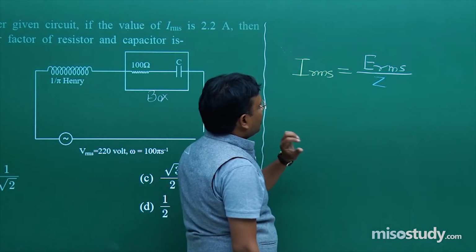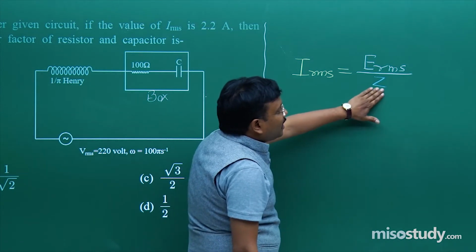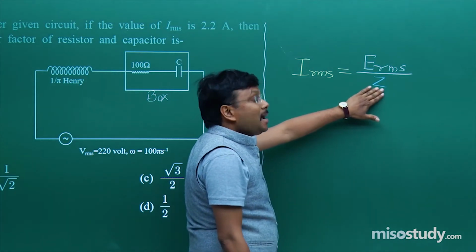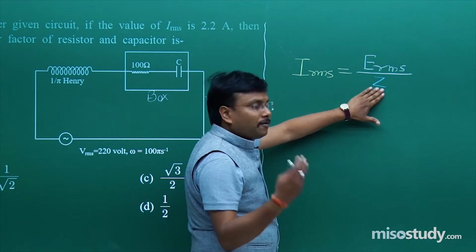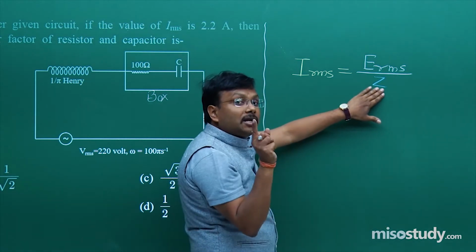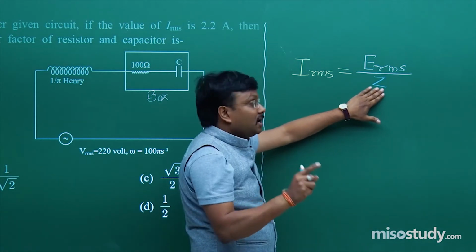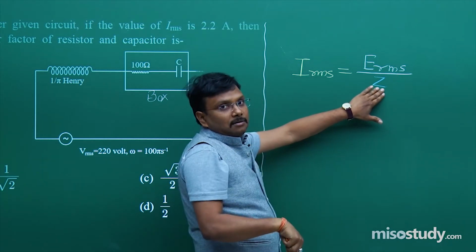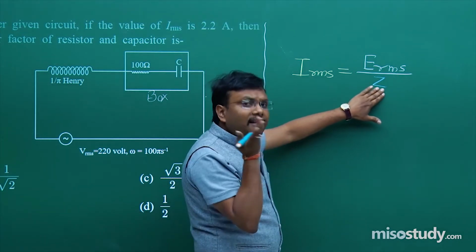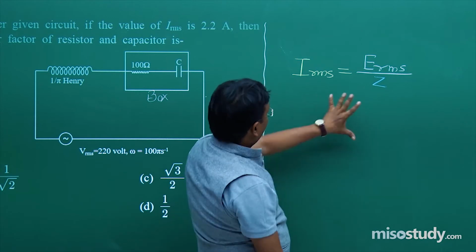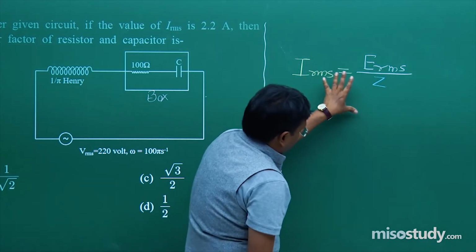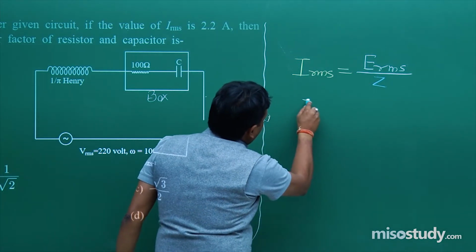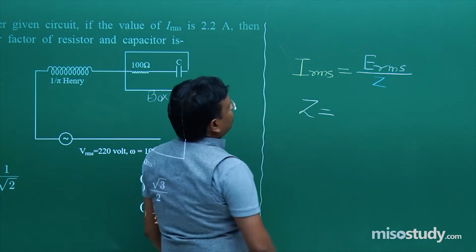Reason is simple. Here Z is important. Z means impedance, because of resistor, because of capacitor, but in the previous question it was specifically mentioned that only a capacitor is given. So that's why I mentioned XC. I hope this colorful representation of the terms will give you some understanding.